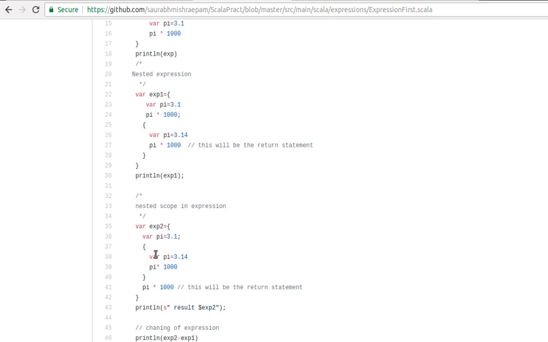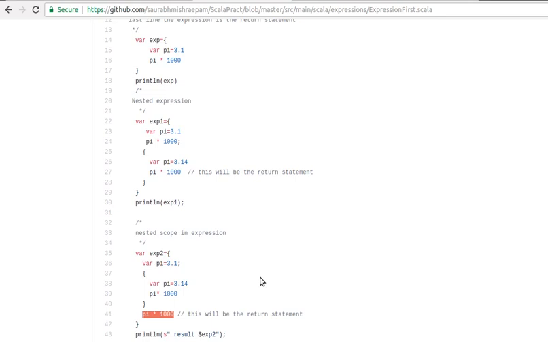And here, in the previous statement, we didn't declare anything outside these braces. But here, when we declare this outside the braces, then this will become the return statement. So this way, we can write expressions, and small pieces of reusable code we can write by using expressions.